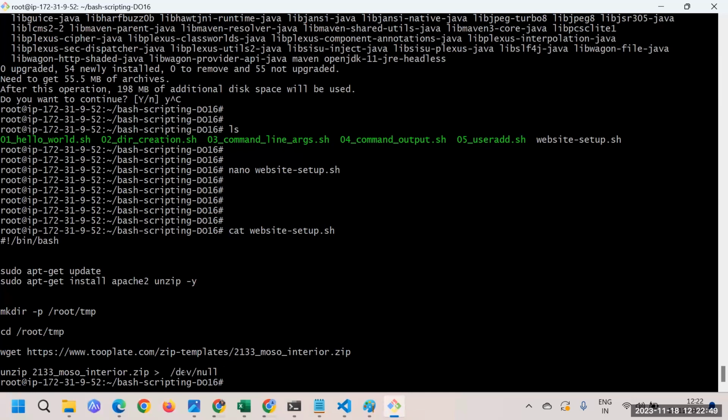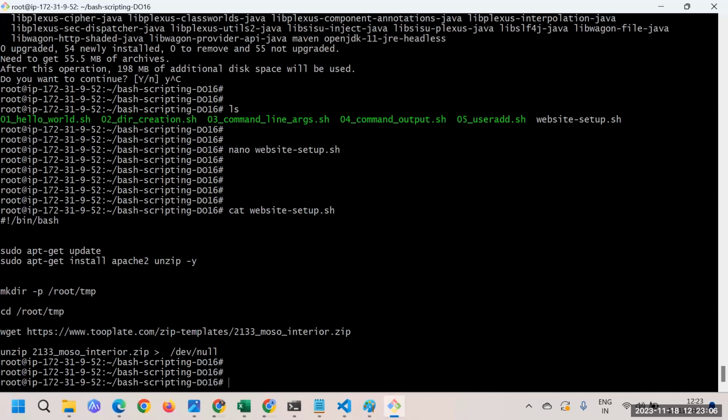Okay, /dev/null means what? Basically we are just throwing the output into the null. We are not interested to see it. It's like a backhaul, and we are throwing the output there. So that is something you can do, and with this trick, you will not be able to see the output of this command. That is something you can follow as a best practice.